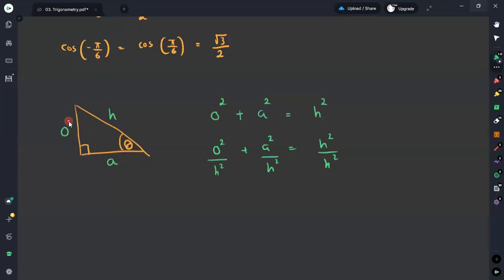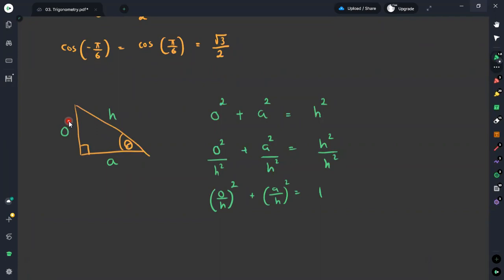But square term divided by square term, I can take into a single bracket. Therefore, I will get O divided by H, squared, plus A divided by H, squared, equals H squared divided by H squared, which is 1. Now O divided by H is the opposite side divided by the hypotenuse.